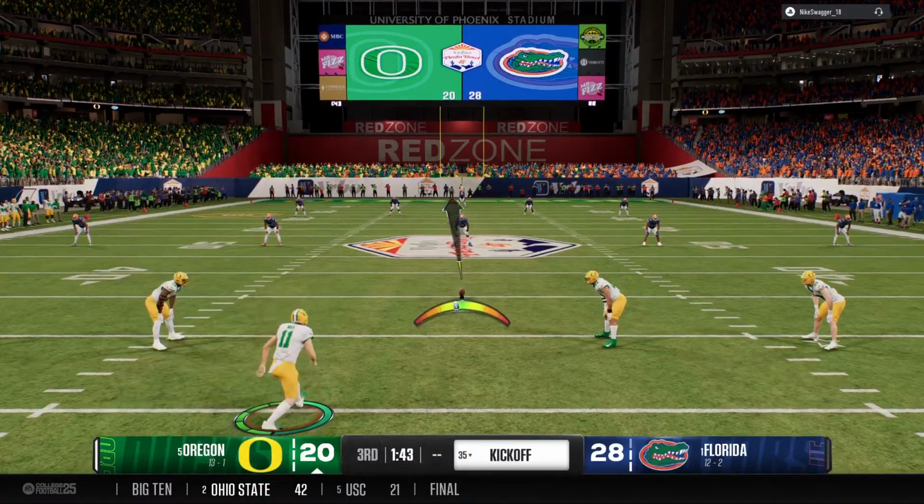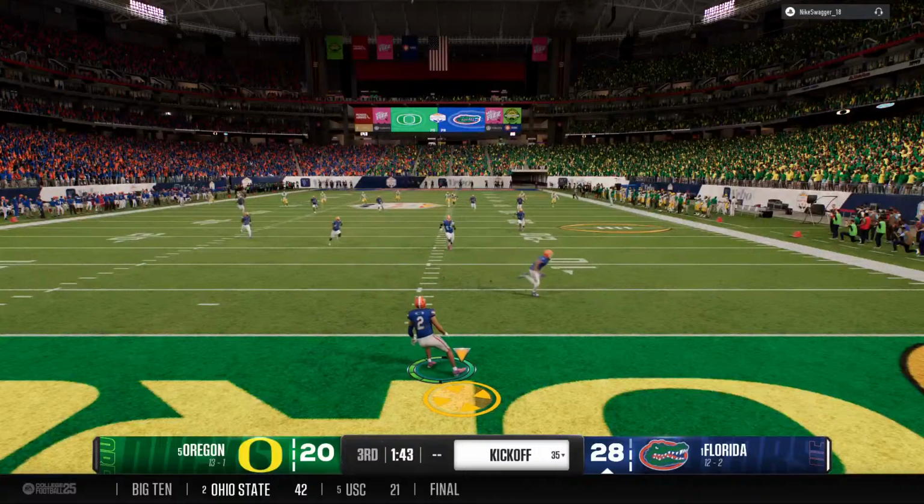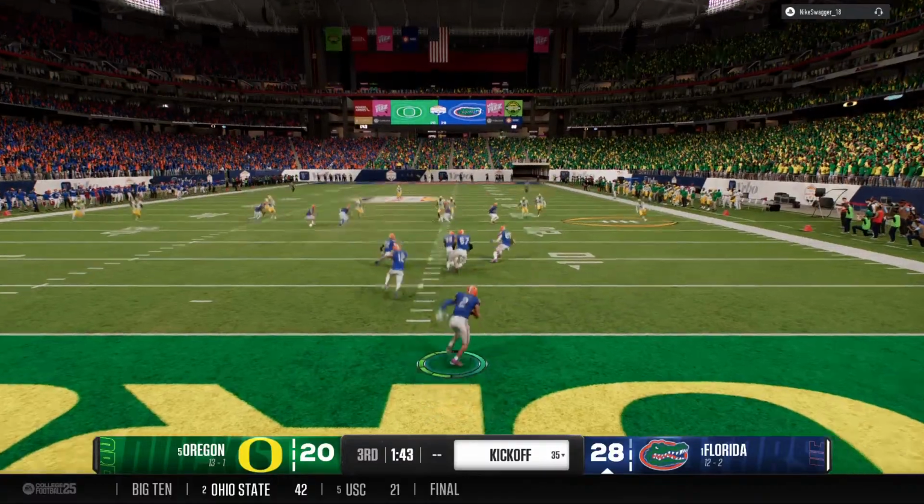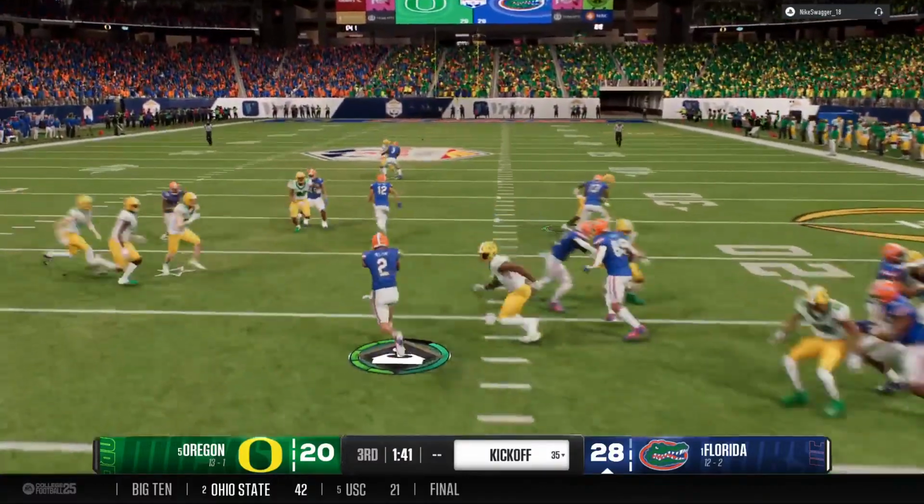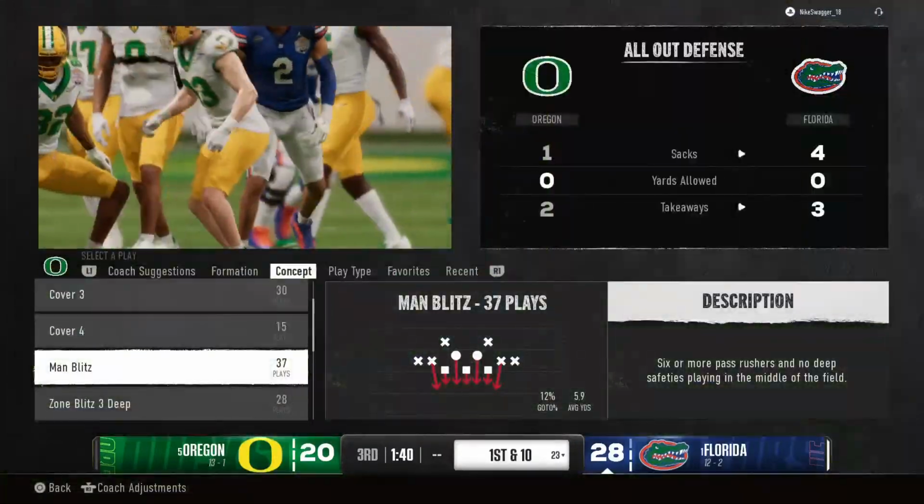Following the field goal, the kickoff team is out there now. He's going to try for a return from a couple yards deep in the end zone. They stop him at the 23. That's solid coverage.